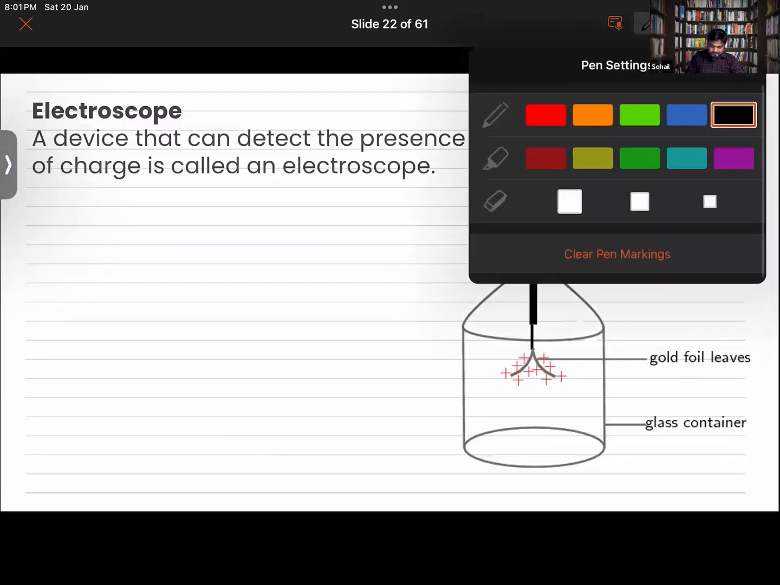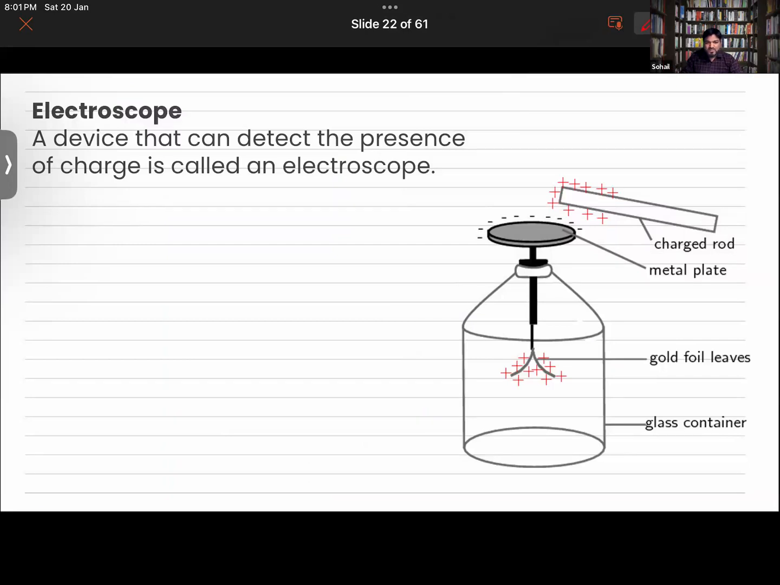Now let's understand about this device, that is the electroscope. Anyone remembers about electroscope? We can use it to see the charges. Basically, we can see whether the given object is charged or not. The presence of charge can be checked with the help of an electroscope. That is what we are using it for.